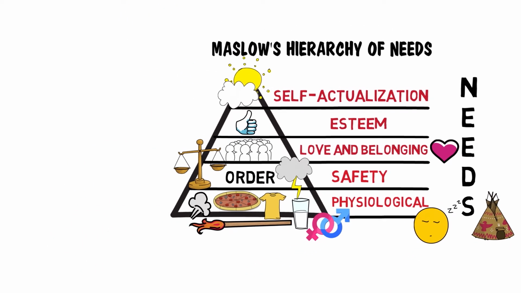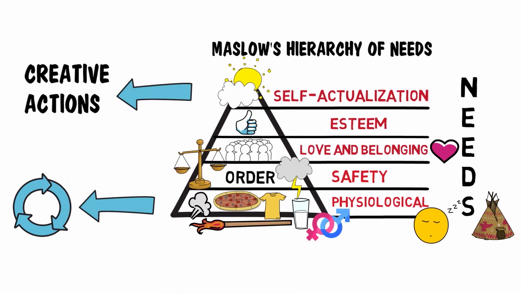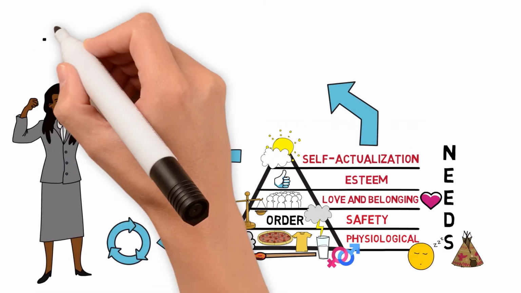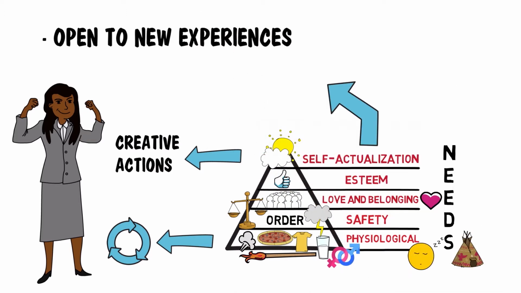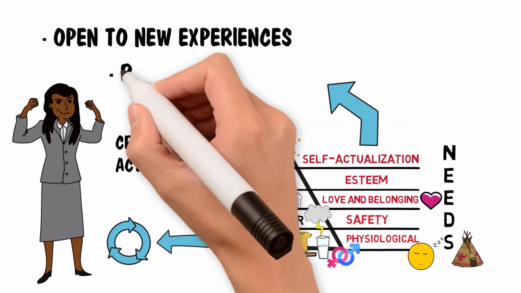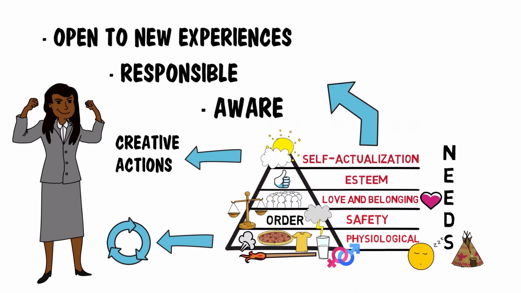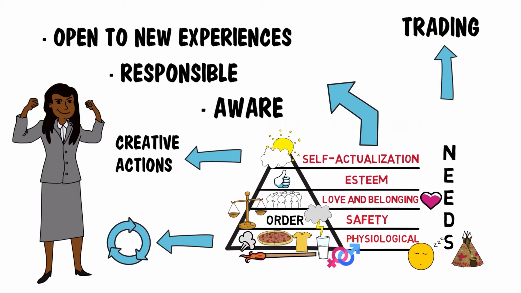When our motivation comes from needs closer to the basis of Maslow's pyramid, we are more likely to act based on patterns. But if we draw our motivation from higher needs, there is a higher chance that we will use more creative actions and thinking approaches when dealing with a certain situation. In Maslow's terms, a self-actualized trader would be the one more open to new experiences and trying new things instead of sticking to old safe paths. Taking responsibility and working hard. Trying to identify those personal defense mechanisms that lead to experiential avoidance and having the courage to give them up. This means that your approach to trading is, first and foremost, influenced by your motivation.